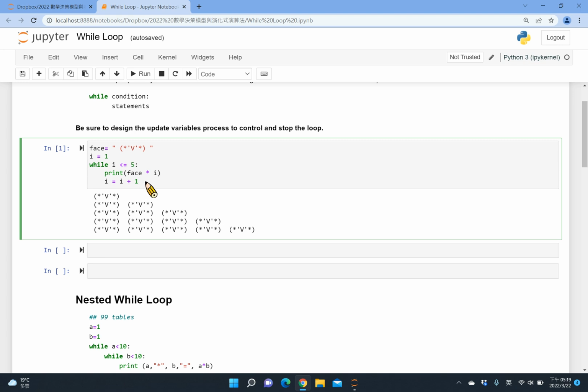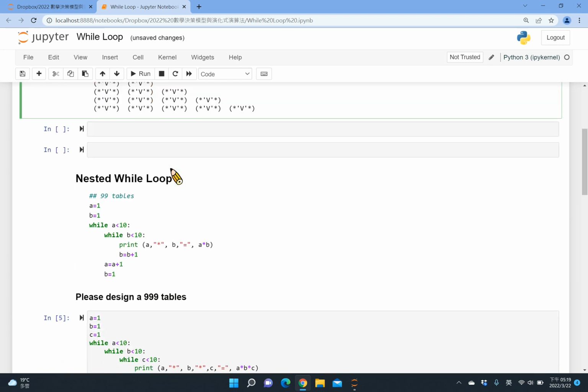Otherwise, it becomes an endless loop. This is what we don't want. So we don't want an endless loop. So remember, set up the variable, give the initial value before the loop, and in the statement, you need to design the process to update your variable. That's very important.